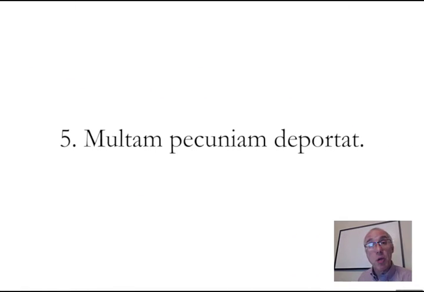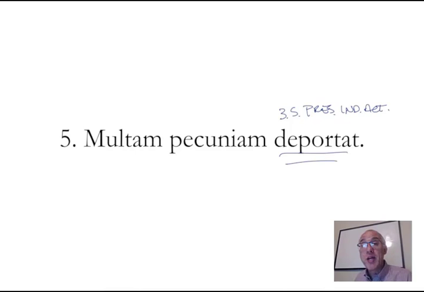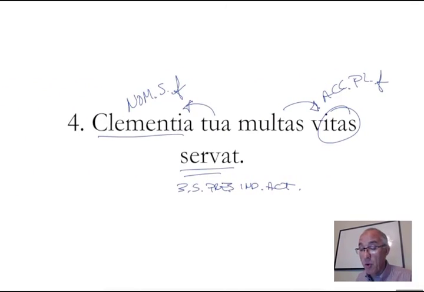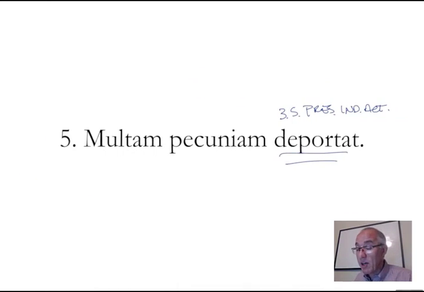Number 5, multam pecuniam deportat. I read it all the way through. Deportat, third person singular, present, indicative, active. Do we have anything in the nominative case that can be the subject? That's what we did for number 4. I looked at servat. Yes, clementia is in the nominative case. It's the subject. What do we have here? Nothing is the subject. Therefore, we do not have a noun to use for the subject, so we have to supply a pronoun in English.